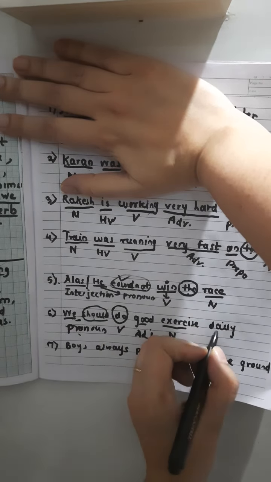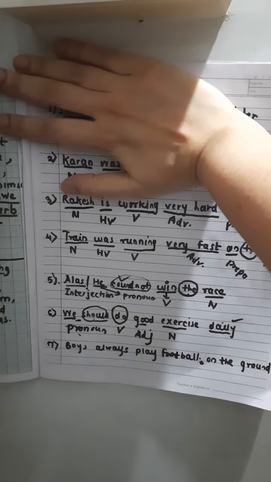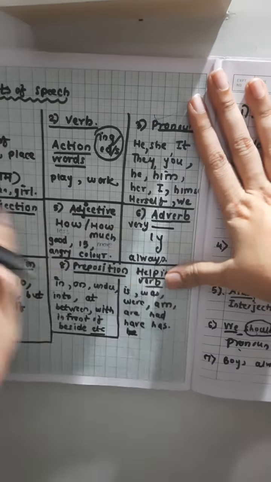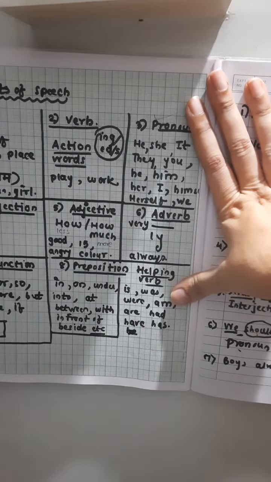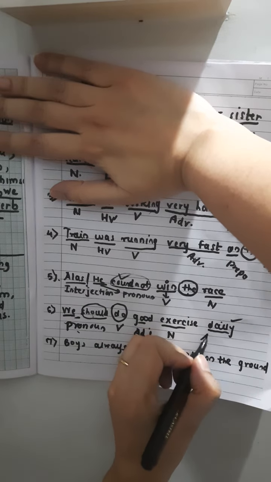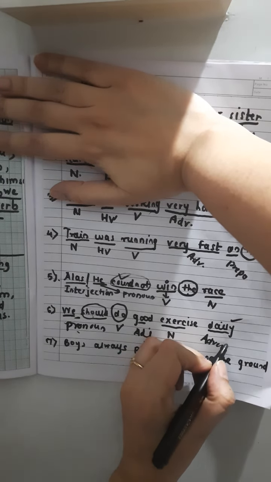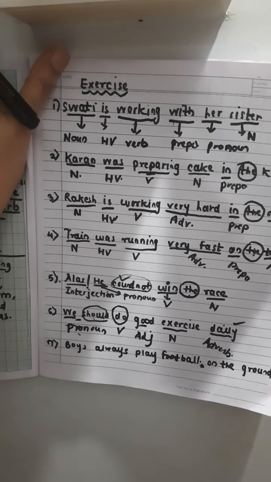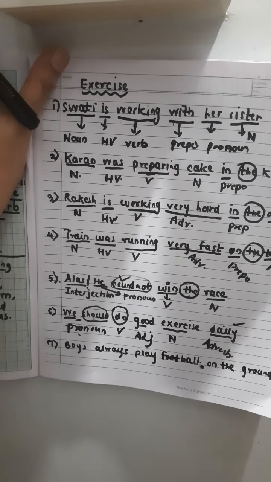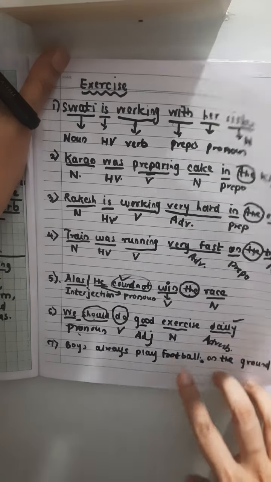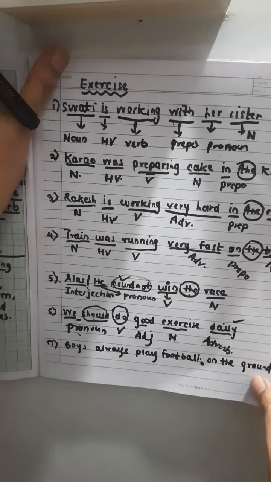Exercise is a noun and daily. If it ends with ly, ly is always adverb. So this is adverb, right? Actually, it is an adverb of time, but we are not concerned with adverb of time and all. Okay. Now remaining only one question will be your homework.